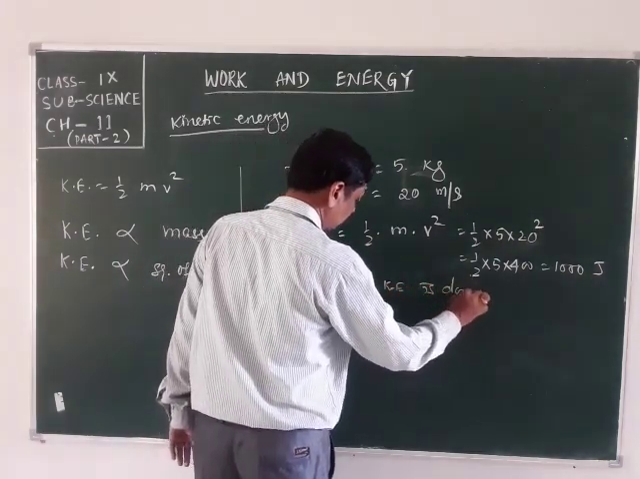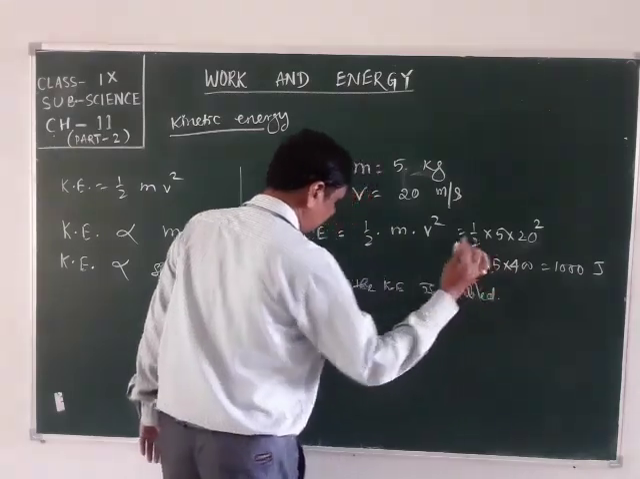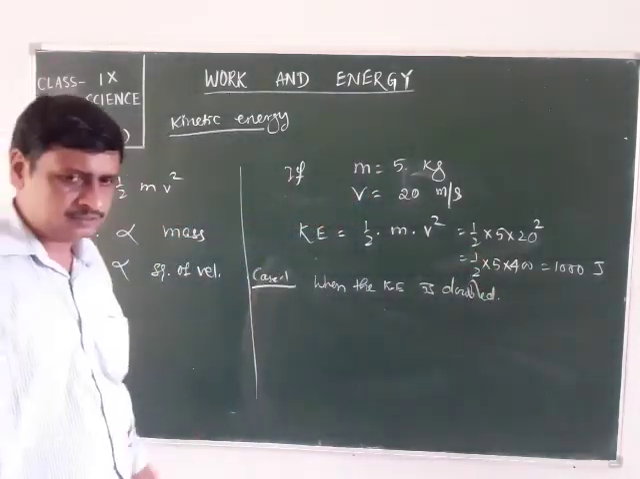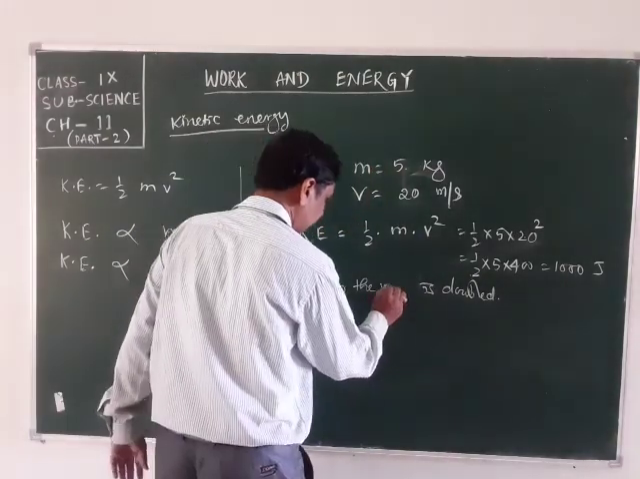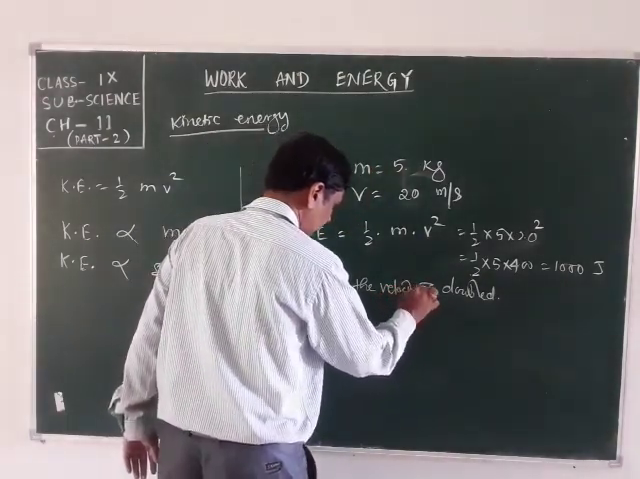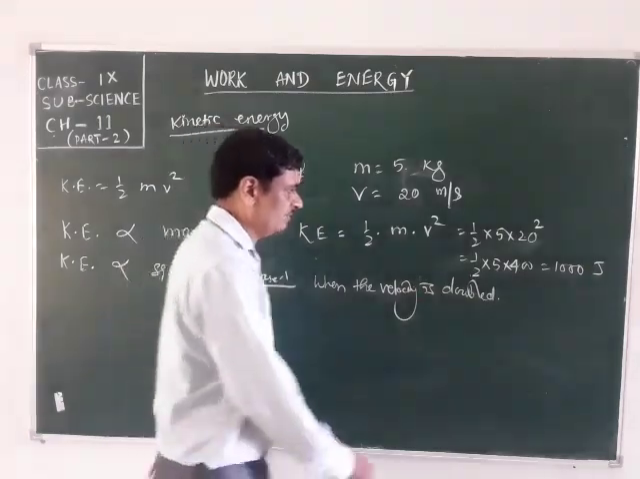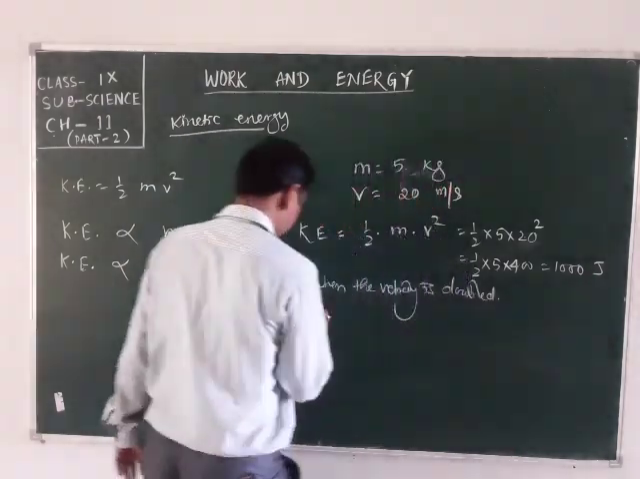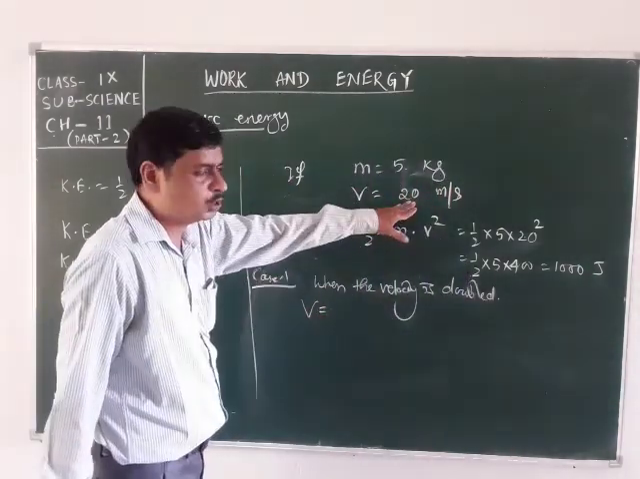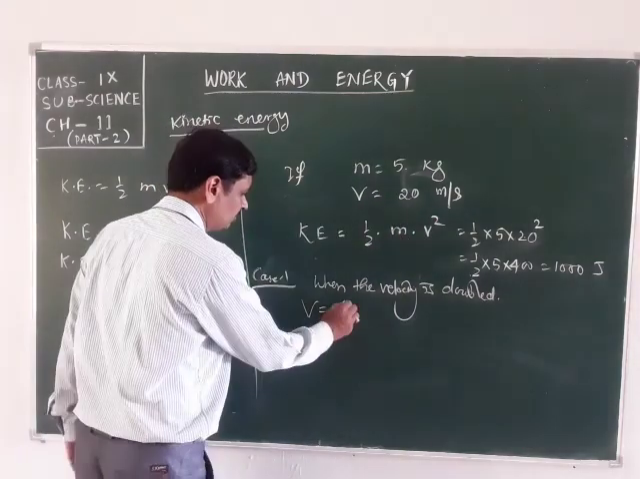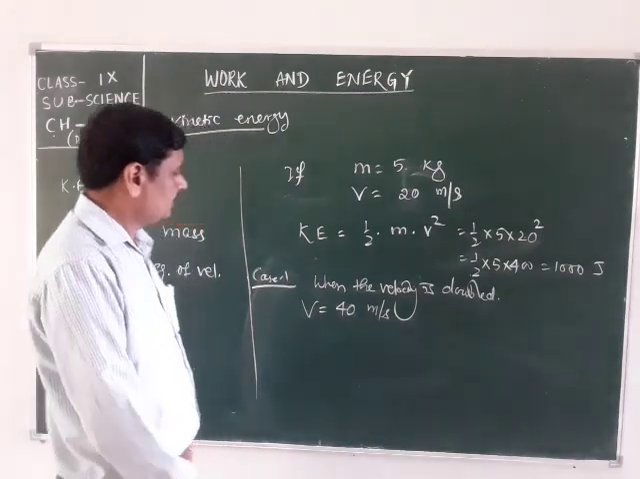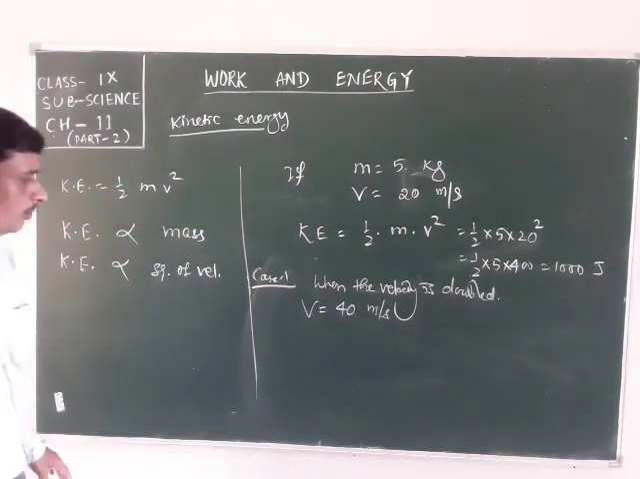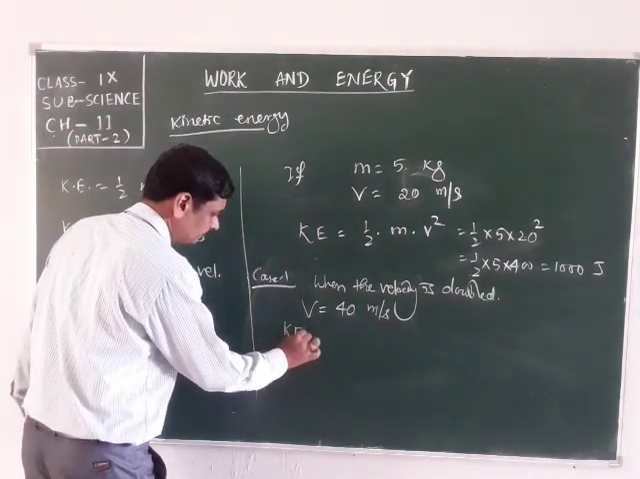When the kinetic energy is doubled, when the velocity is doubled, that means v is equal to, here it was 20 meter per second, when it is doubled it becomes 40 meter per second. Now what will be the kinetic energy here?